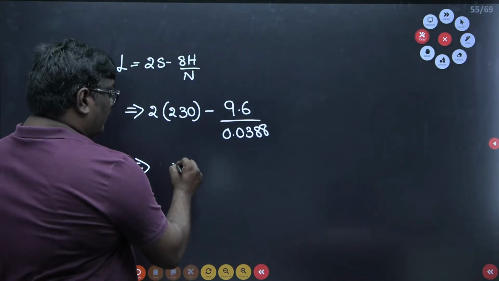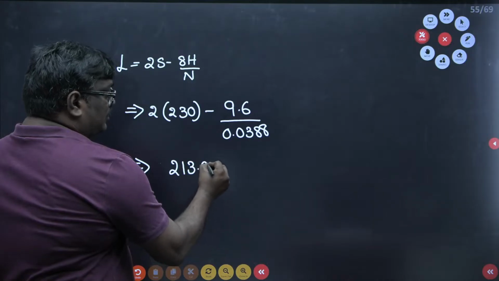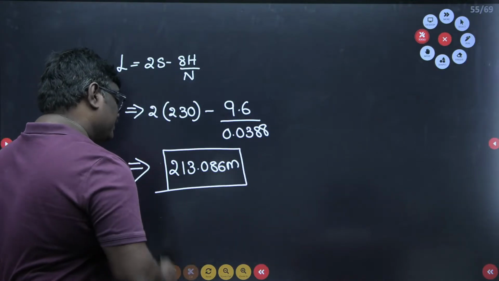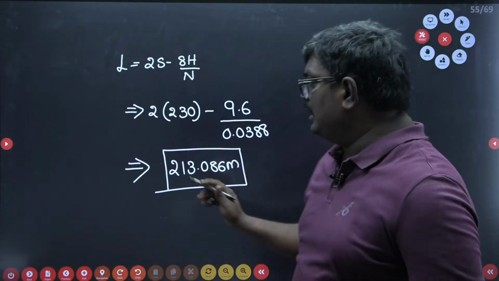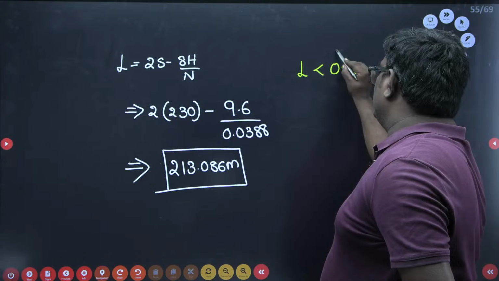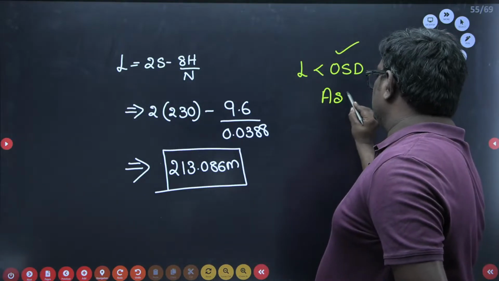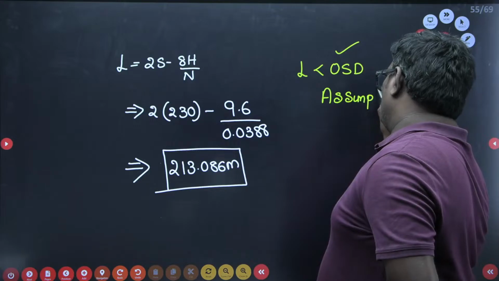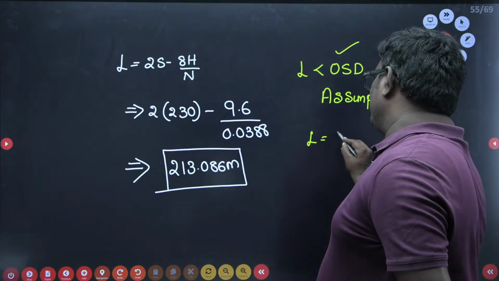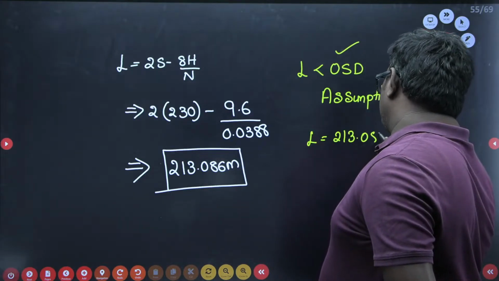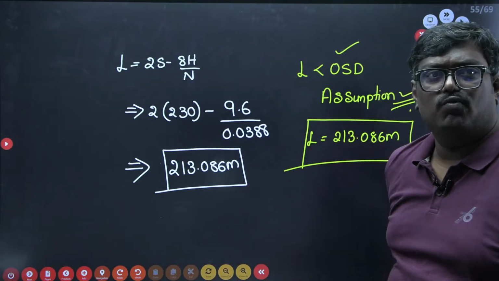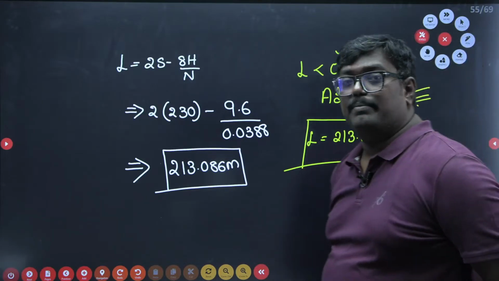You will get a value of 213.086 meter. You will get a value of how much, sir? 213.086 meter. Here, let me tell you, L is less than OSD, so your assumption is correct. L is less than, but no need to write, sir. If the other option is not correct, definitely it should say. So the final answer: L will be equal to 213.086 meter. So the length of the summit curve in case of OSD is L equal to 213.086 meter.